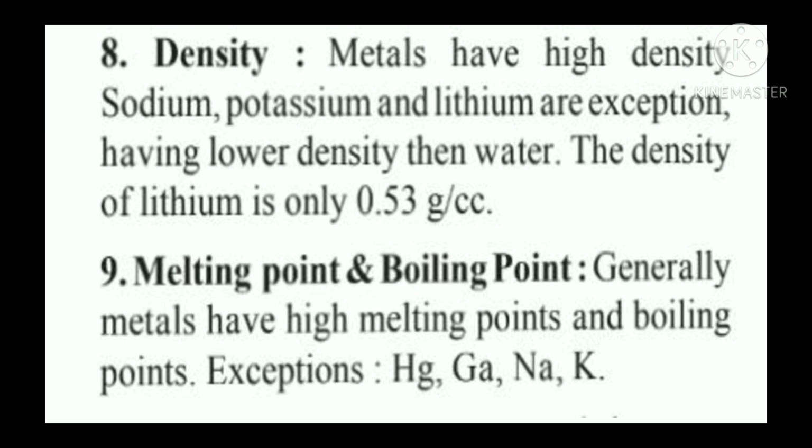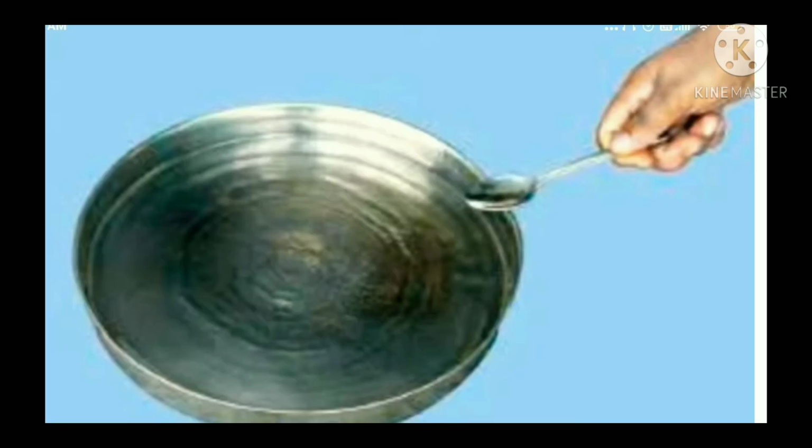Next physical property of metal is sonority. What is the metal that your school bell is made of? How does a bell function? You must have observed, children, when the school bell rings, there is a metal that is hitting the school bell again and again and because of that the noise is produced.